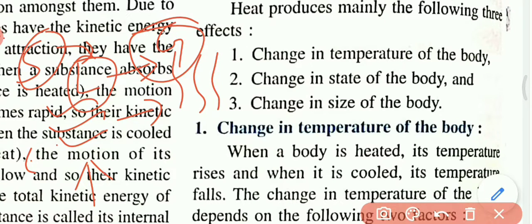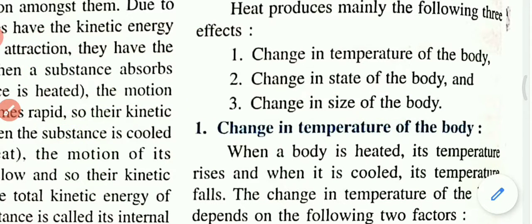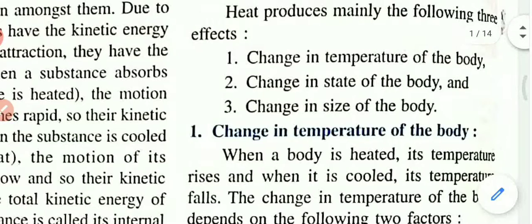So with the effect of heat, by giving heat or rejecting heat, the body changes state. There will be a change of state of the body. So with the effect of heat, the body can change its state. Number 3, change in size of the body. That is expansion. That property is called thermal expansion.